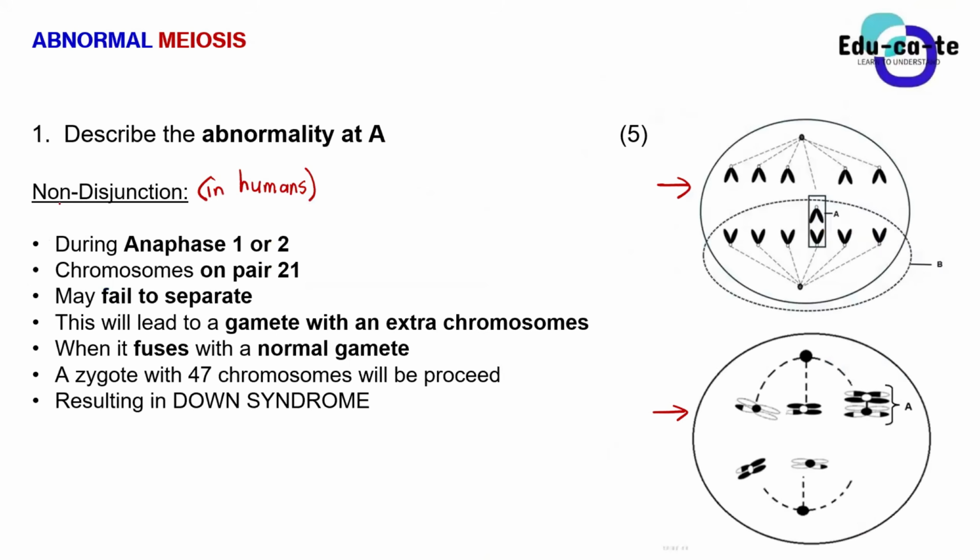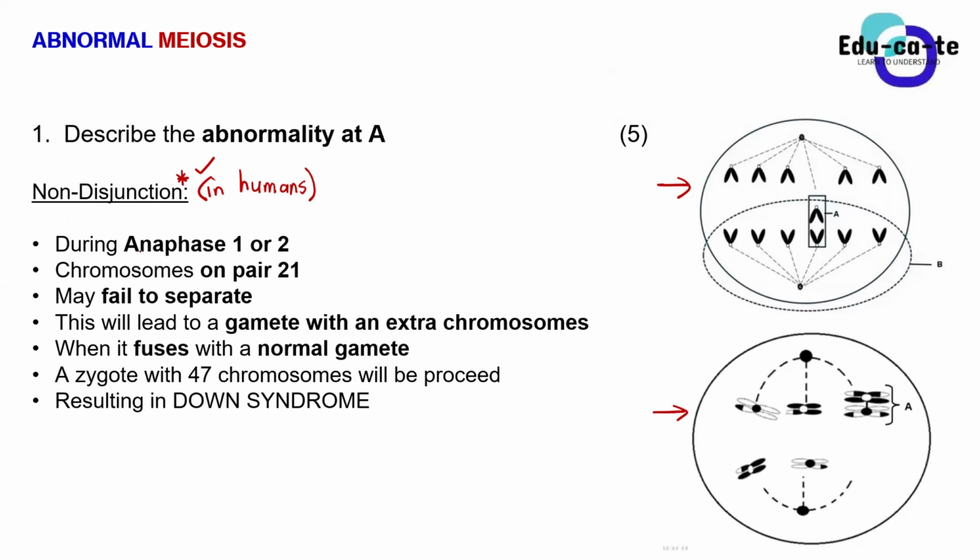Okay, so basically non-disjunction can happen in humans. First of all, guys, before you describe the process, please write the name of the process. It is non-disjunction. Usually this is a compulsory mark. If you don't write non-disjunction and you start describing the process, -1 mark, no matter how many points you get correct in the paragraph. So first write the process before you describe it. You are describing non-disjunction, which is the failure of separation of chromosomes in humans, and you are specific on humans.